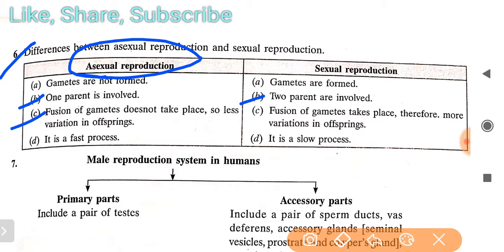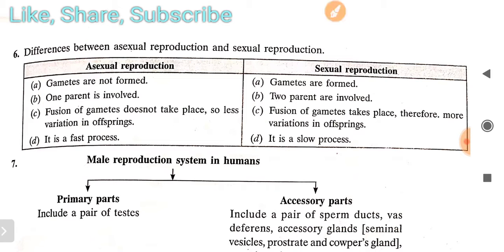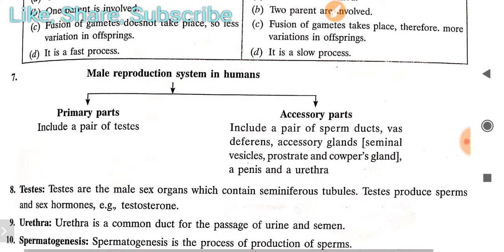So the chances of variation are very low or none. But sexual reproduction is a very important one for the formation of new species or variation. Fusion of gametes takes place in this, and therefore more variations in the offspring occur. Asexual reproduction is a very fast process, and sexual reproduction is a slow process. So these are mainly the differences between these two.